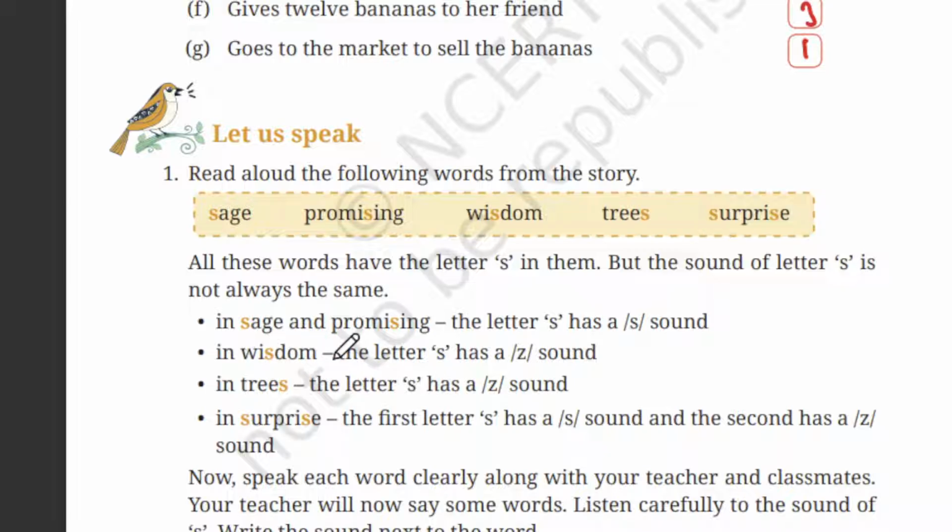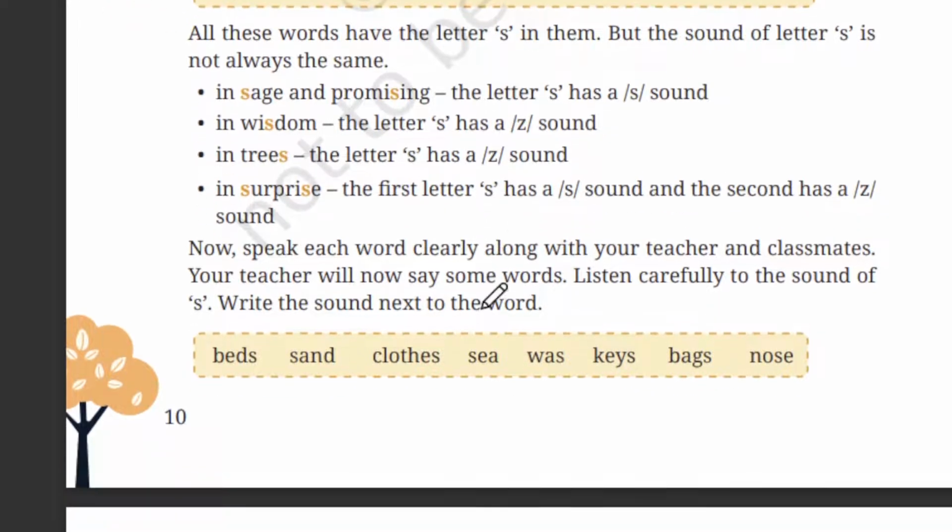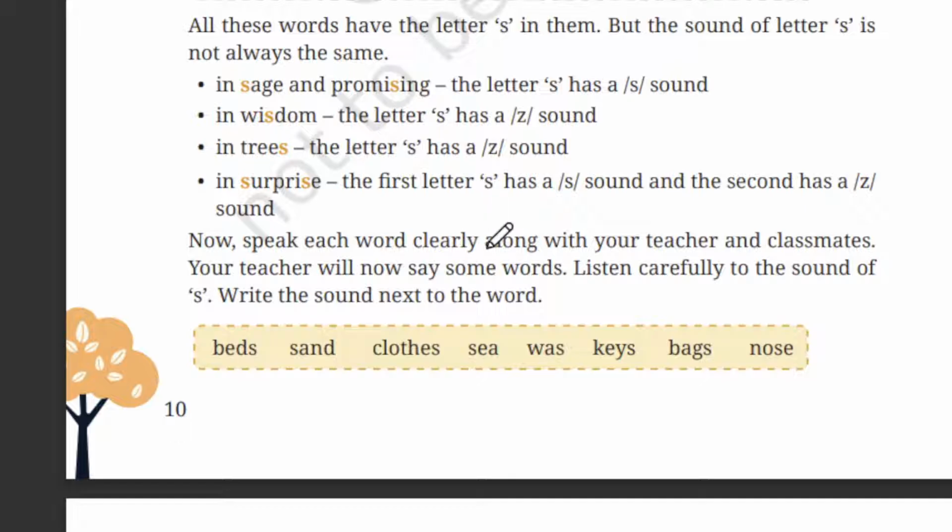We will not say wisdom with an S sound, but with a Z sound. So wisdom. In trees, the S has a Z sound, like trees. That Z sound is coming, right? In surprise, the first S has an S sound, like sur, and the second has a Z sound, like prize. Surprise. Okay. Now speak each word clearly along with your teacher and classmates.